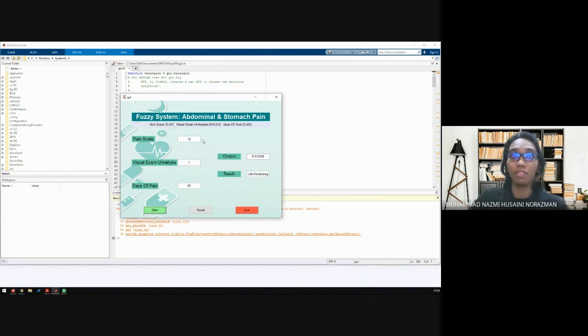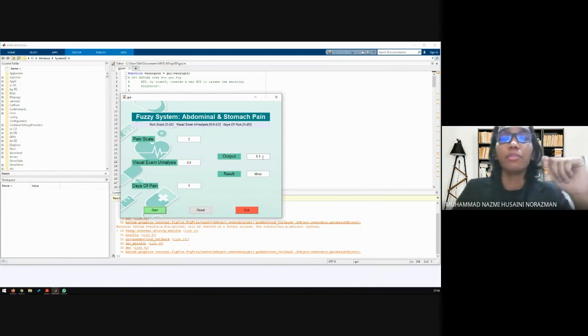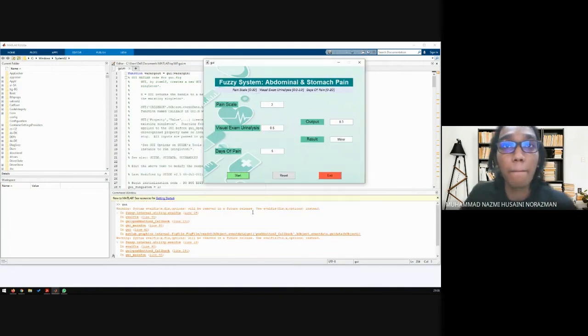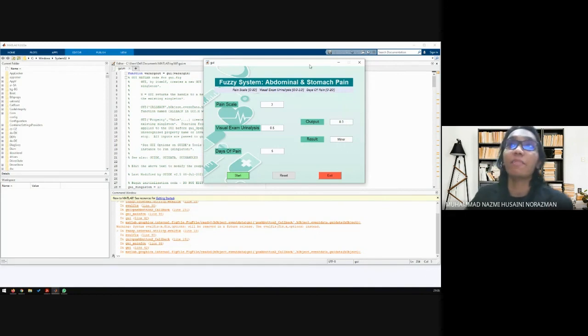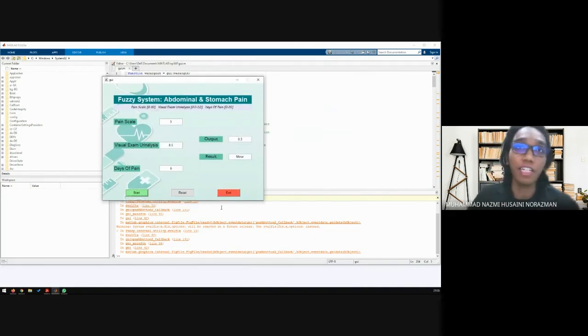And then the next example we're going to do is we're going to put a little bit of pain, then half of the visual exam analysis, and days of pain we're going to put around 5. Now we're going to see it said minor. Yes, it said minor. Sorry, I got distracted below because there's a new feature in MATLAB, but it's okay. Our system demo works correctly.